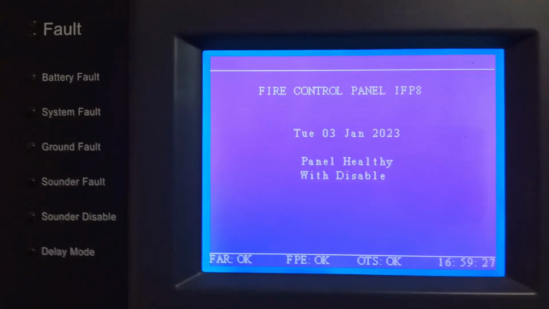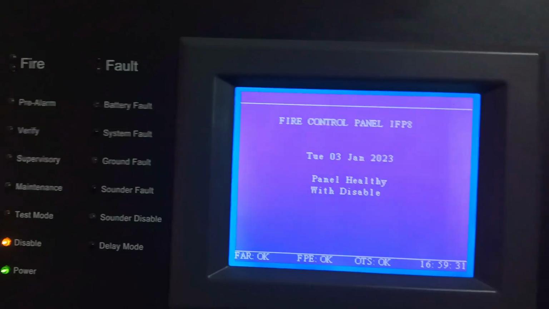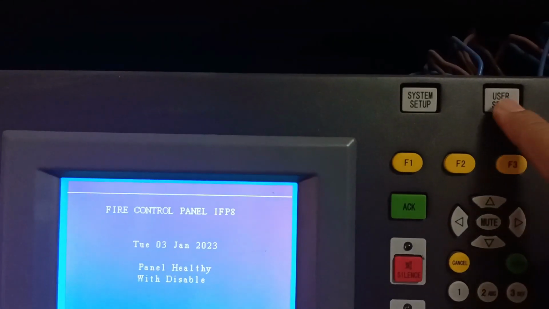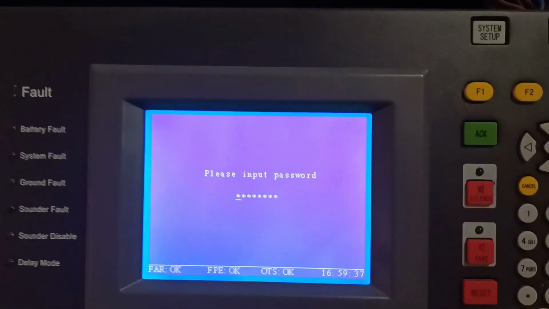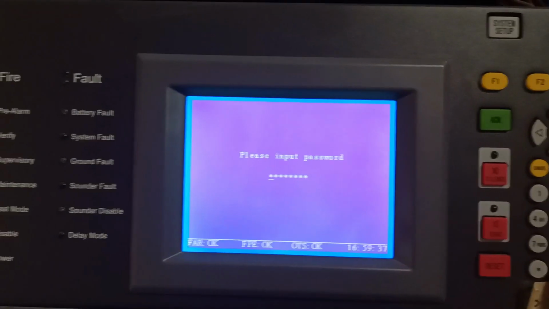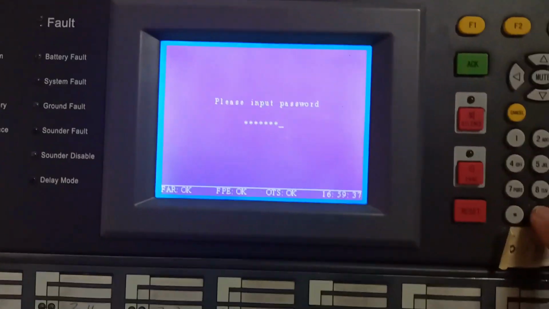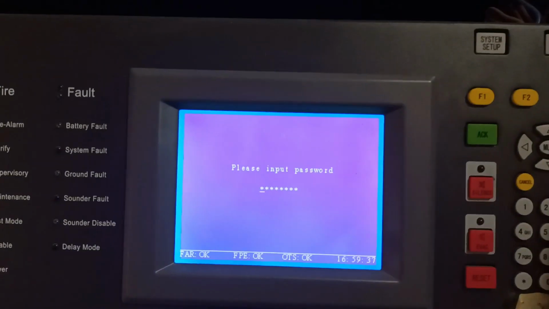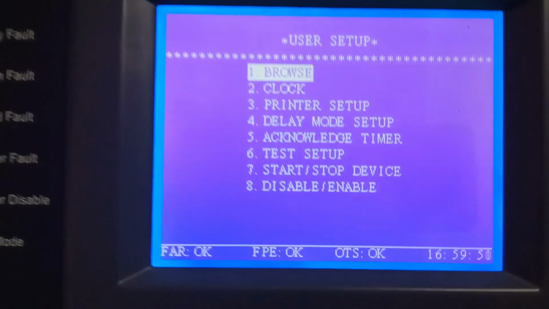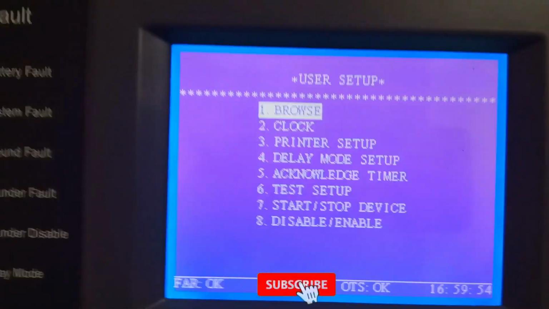So the display now is coming light. So you go user code, user setup. Then you enter the password, which is 80 1 2 3 4 5 6 7 8. Then enter. So you can access inside, guys. You can select the selection.